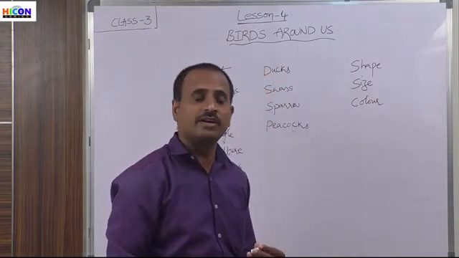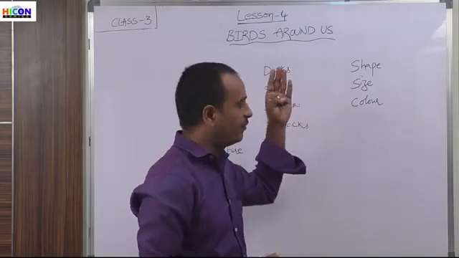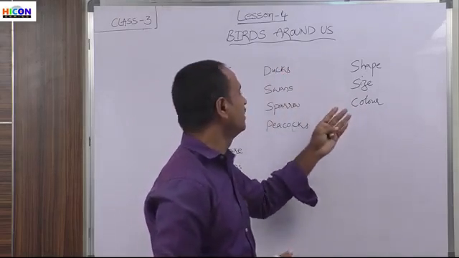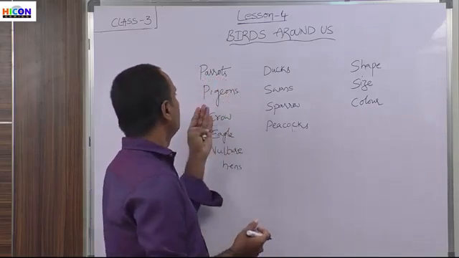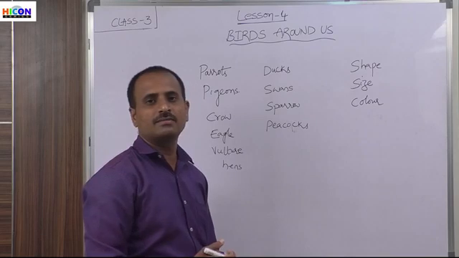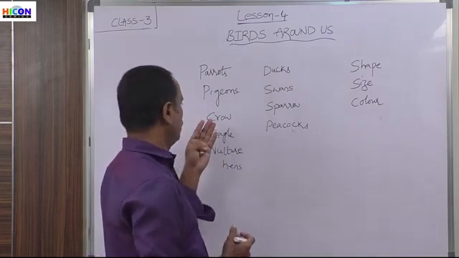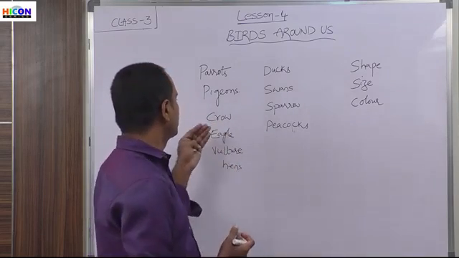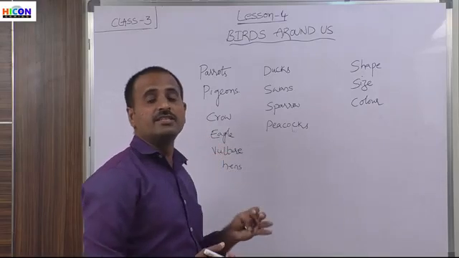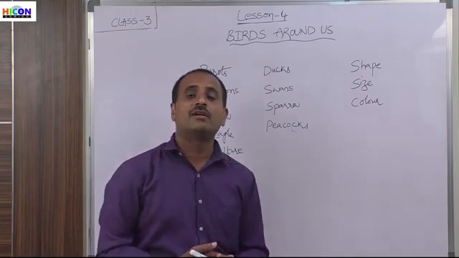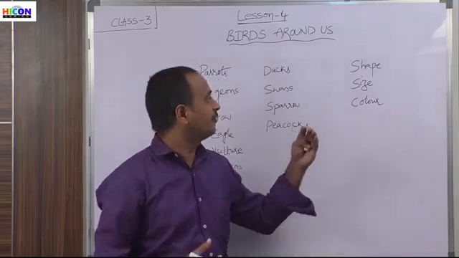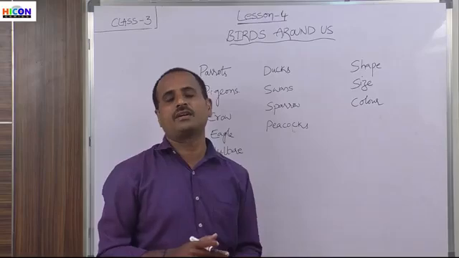Different birds have different types of shape, and they are different in size and different in color. The parrot is green in color and pigeons are generally white in color. Children, the crow is black in color and small in size, whereas the eagle is larger in size. In this way, birds have different sizes, shapes and colors.